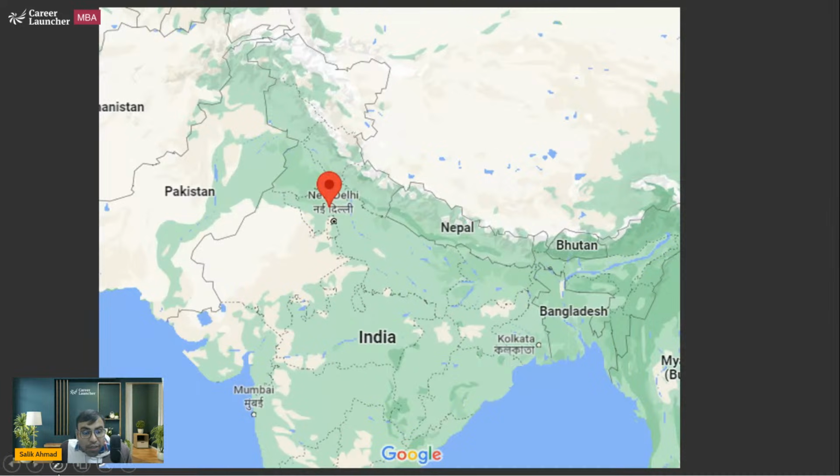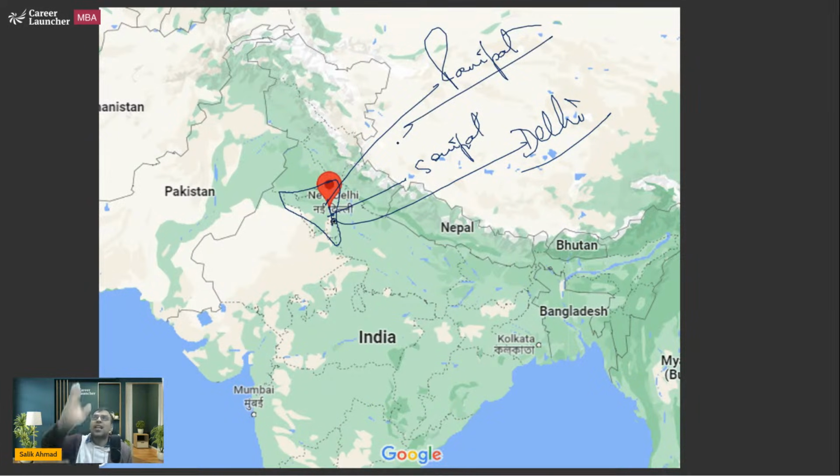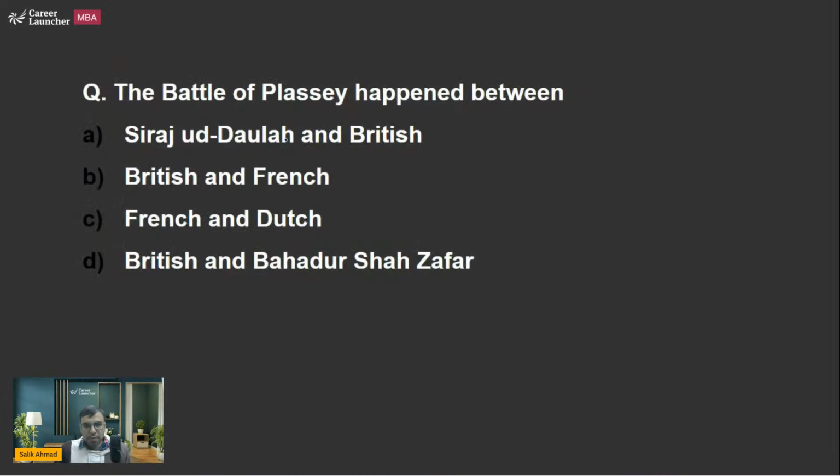So Panipat, where is it? Actually, it is in Haryana. So this is Delhi, and this is Haryana. When you go north from Delhi, you will find Sonipat. Then after that, here you will find Panipat. So you just move from Delhi north towards Chandigarh. If you get a chance to go from Delhi to Chandigarh via train, or I think by car also, you will get Panipat.